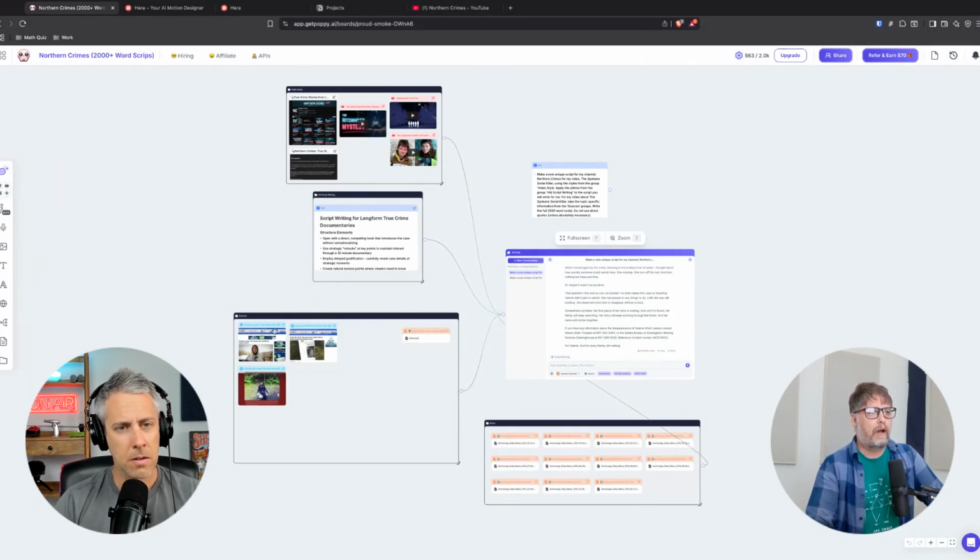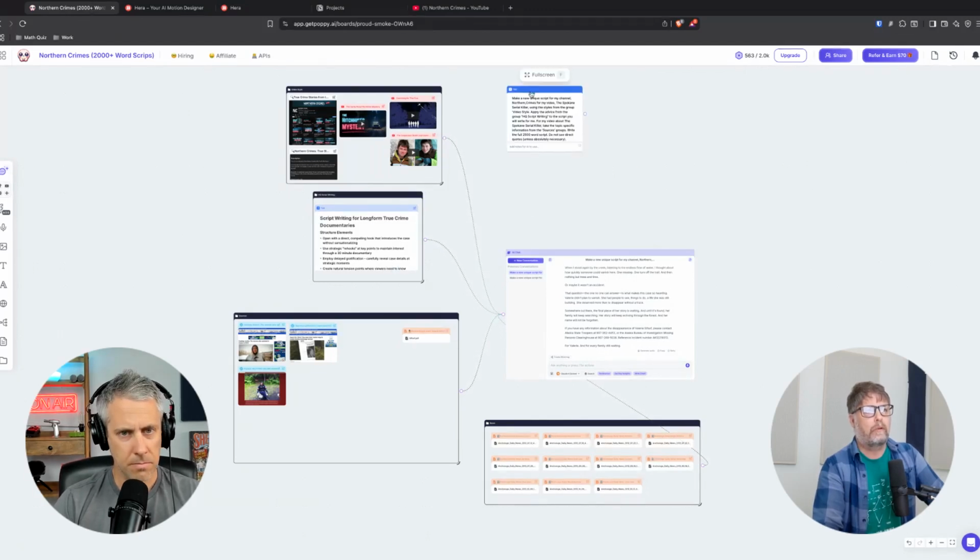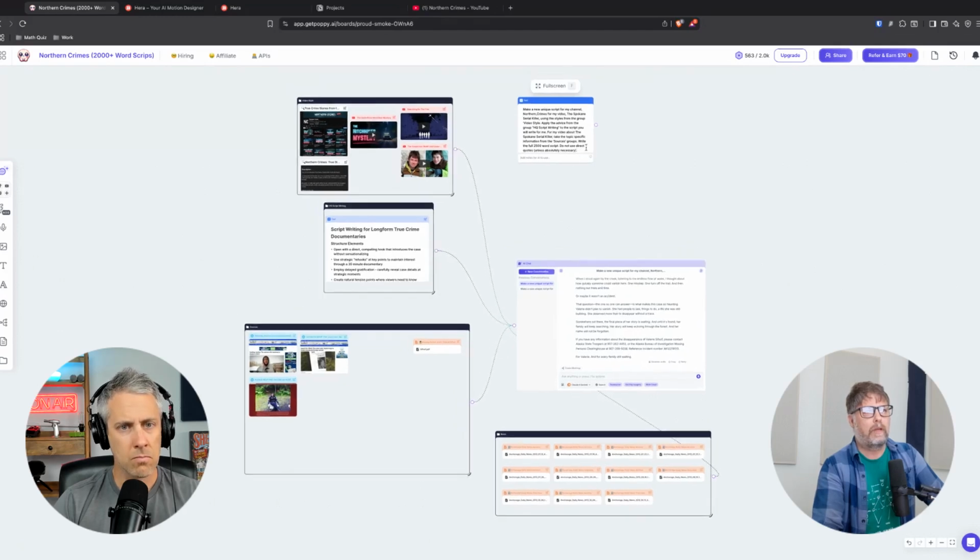The next group down here, these are sources. These are actual sources that I've put into this group from the internet, and it can read these sources. It can listen to them. It can get transcripts. And then down here, I have another group. These are all PDFs of old newspaper articles that I've found. I plug all of this into the chat, and then I've created essentially a script template. So here's my prompt. I'll see if I can make this a little bit bigger.